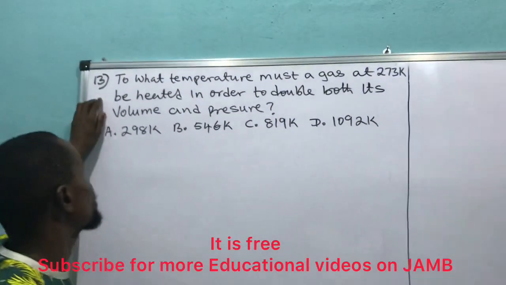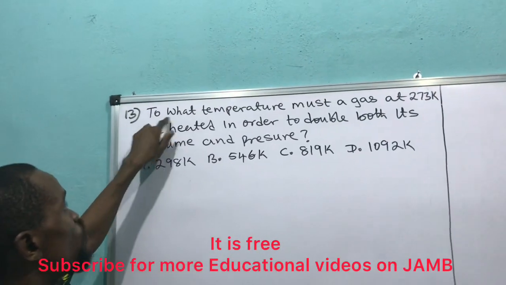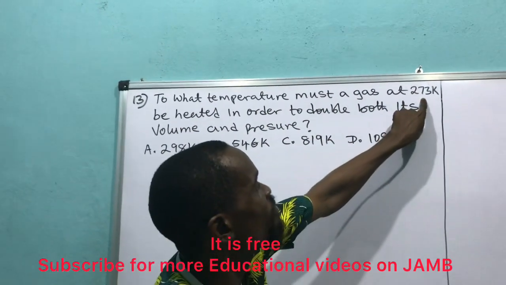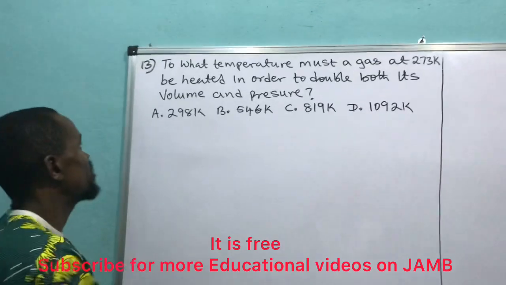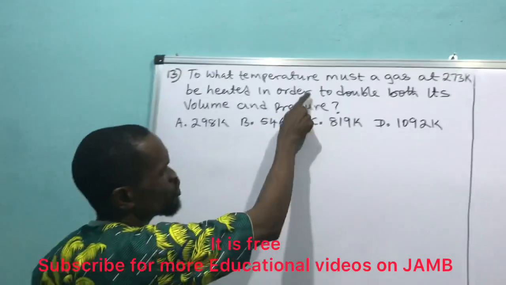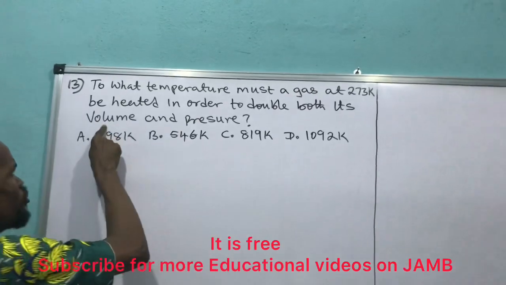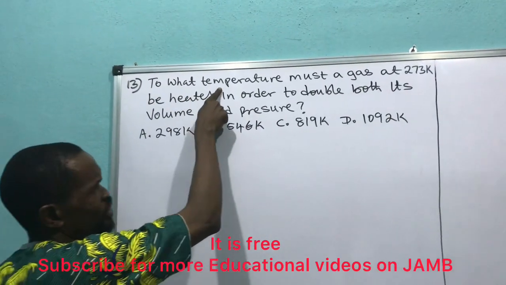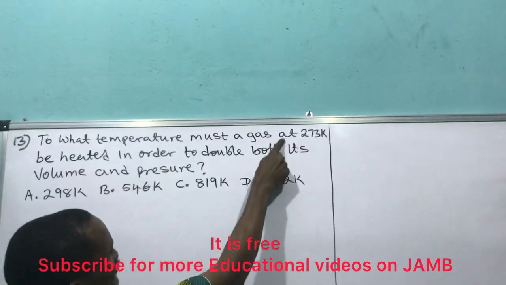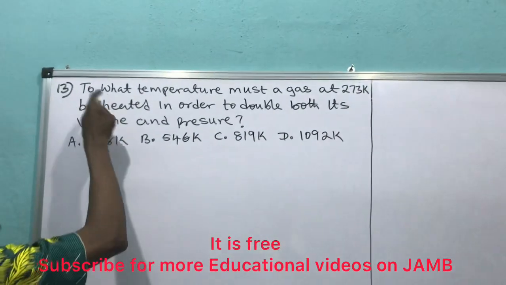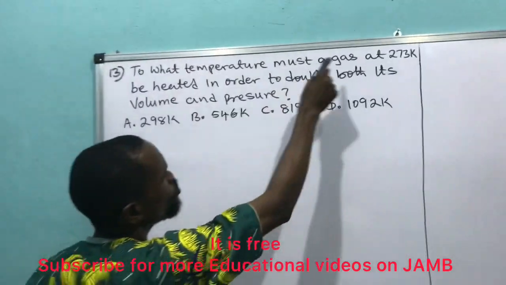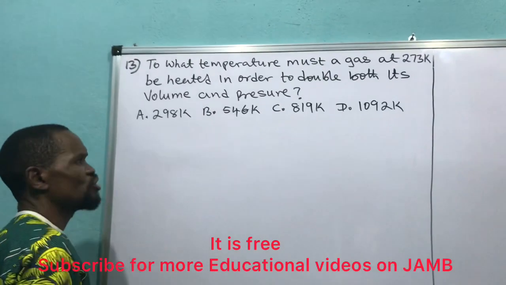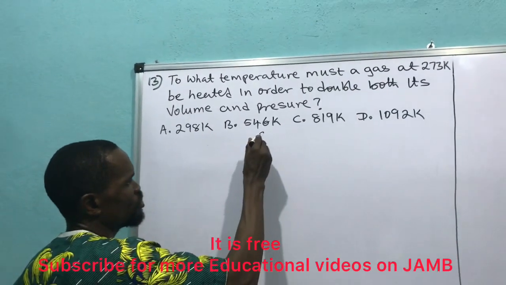There is question number 13. Question number 13 says, to what temperature must a gas at 273 K, that's Kelvin, be heated in order to double both its volume and the pressure? Look at the question again. Let's go to the solution before I come to the options.